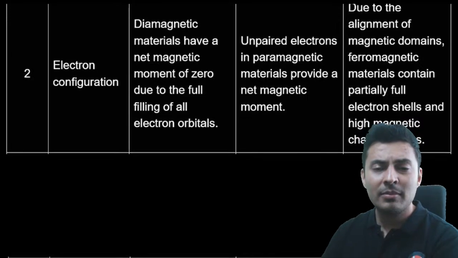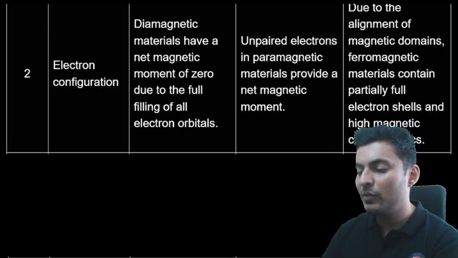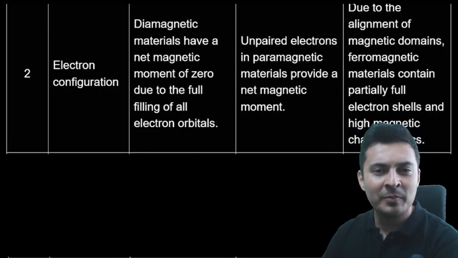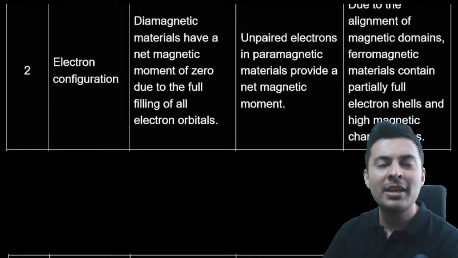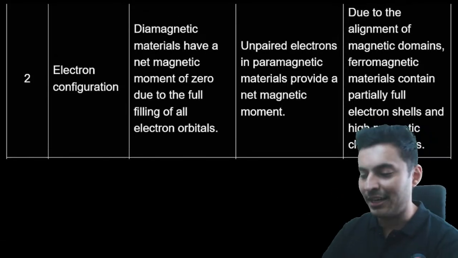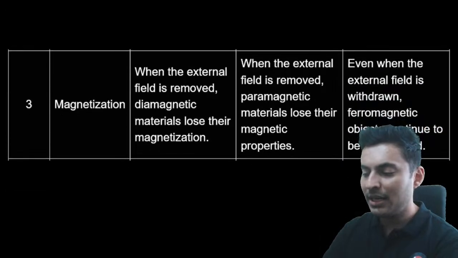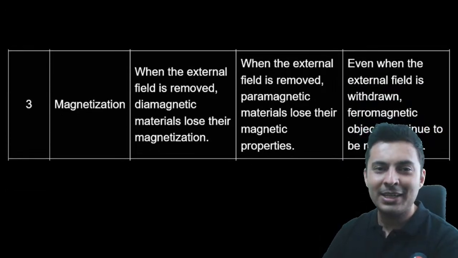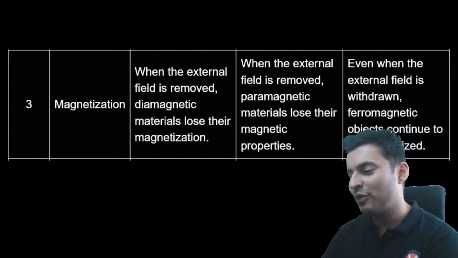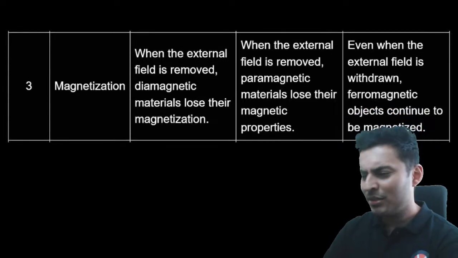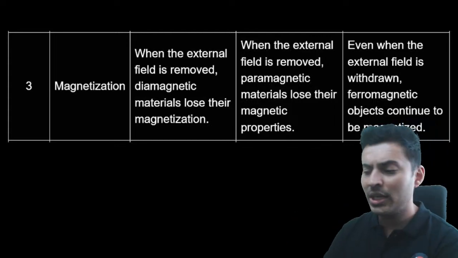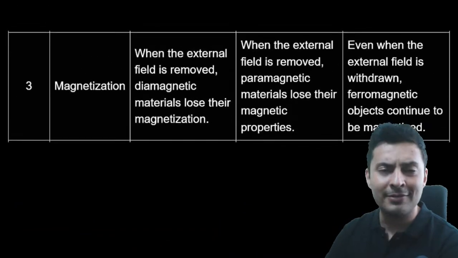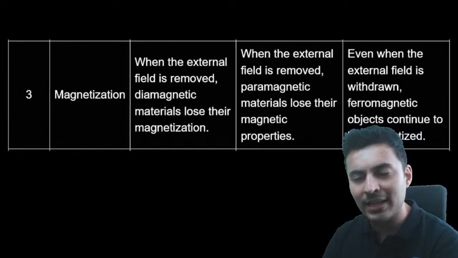In ferromagnetic materials, it is the magnetic domains which give you the sensation of permanent magnetism, and all the atoms or molecules inside a domain have a magnetic moment in a particular direction. Dia and para are temporary magnetic materials, whereas ferro is a permanent magnetic material. So these are the 3 points I have given here, but you can also put up a point on susceptibility. You can give examples of dia, para, and ferromagnetic materials as well.